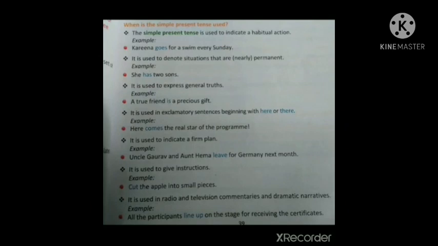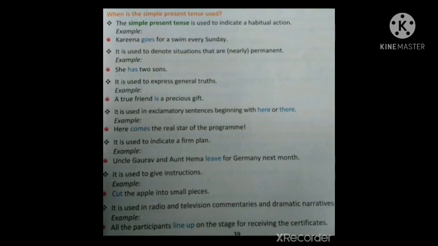Now let's go through the uses of different tenses. So let's start with simple present tense. When is the simple present tense used? Let's see. The simple present tense is used to indicate a habitual action. Example, Karina goes for a swim every Sunday. That means if you are doing some actions regularly, some habits, then we can use this simple present tense.